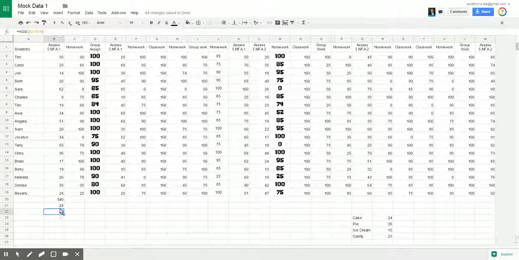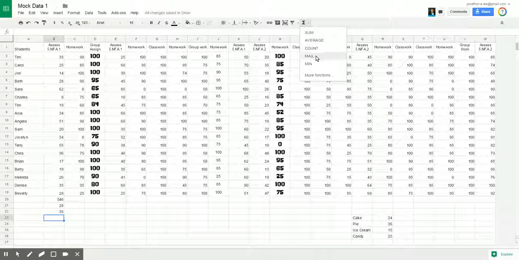The reason the other one didn't work is because it was coming across this number here, 21, which is a formula, and it's not going to recognize the formula. So that's another reference error. So you have to steer clear of the other formulas within your data. So keep that in mind.